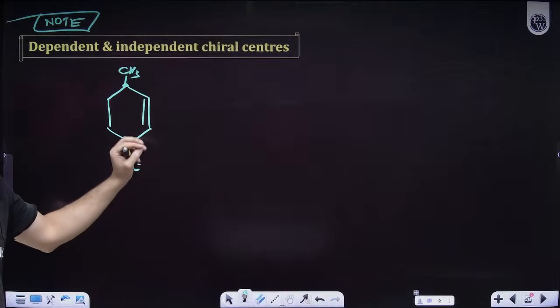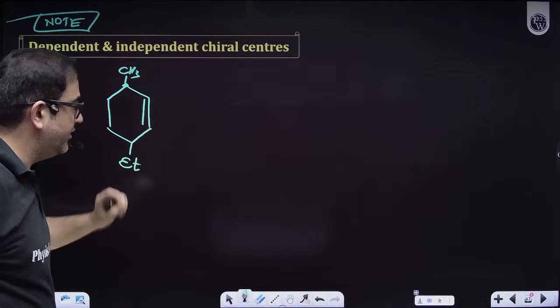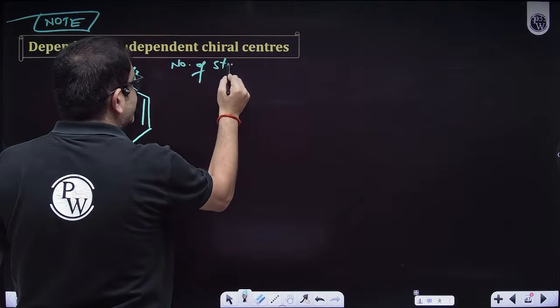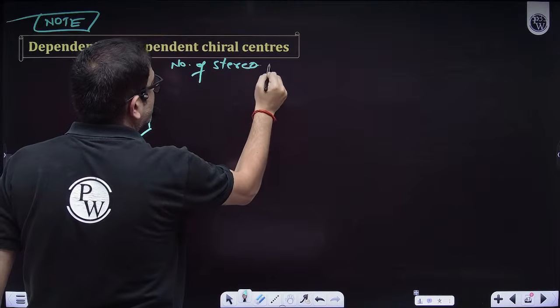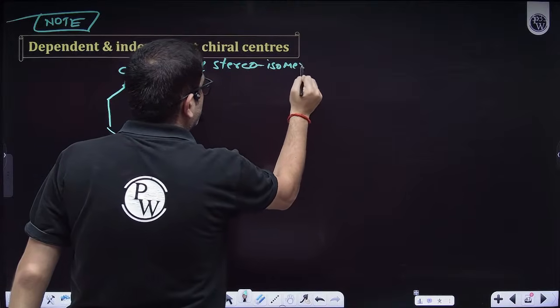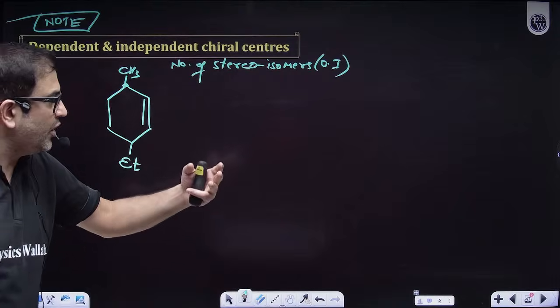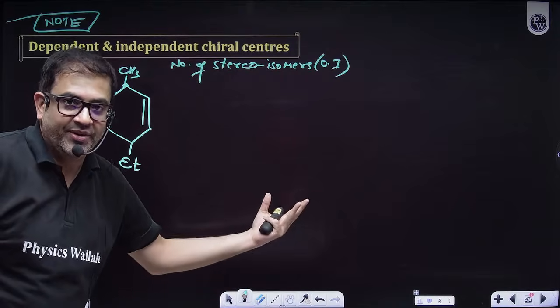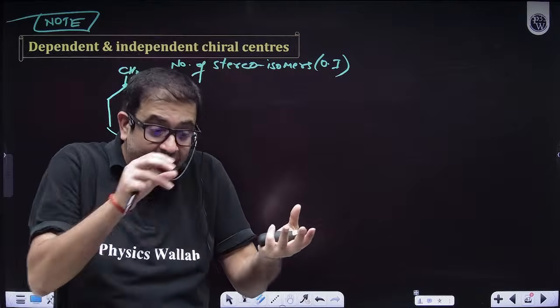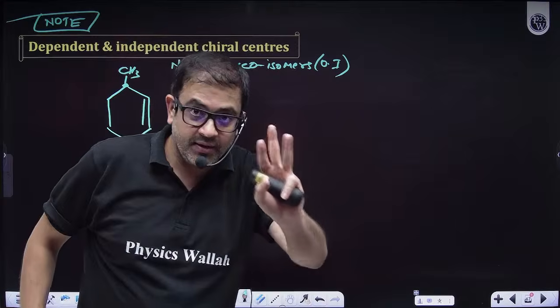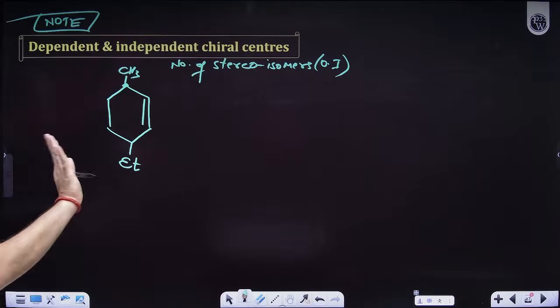So for example, I'm just calculating stereoisomers over here. So what will be the number of stereoisomers? That's why I'm not saying optical, stereoisomers. Obviously that will be an optical isomer also. We do not have to separately calculate the geometrical isomer, because that geometrical isomer will have an optical rotation also. So ultimately it's the same compound. Now, I hope this much is clear.